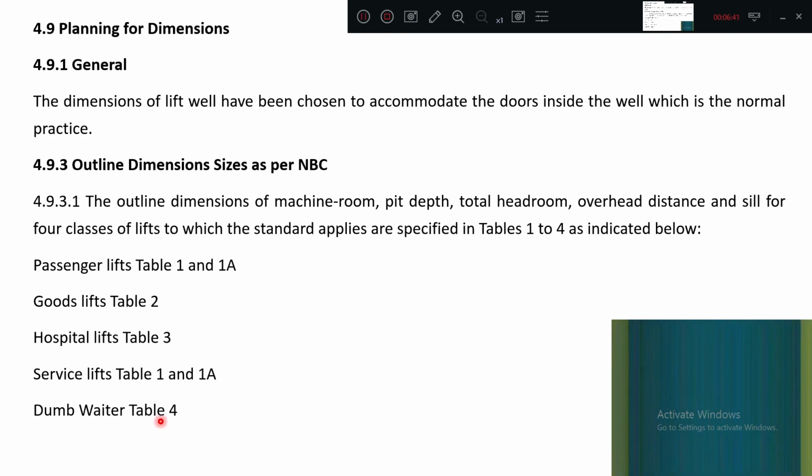Dumb waiter, table number 4. Those are coming in the next one. Check the codebook for NBC locations and sizes. So you will go and see that also. The dimensions of these components of the lift, machine room, pit depth, the total headroom, have been mentioned in these respective tables: 1a for passenger lift, 2 and 3 for goods and hospitals, and dumb waiter for 4. So like that it is mentioned.